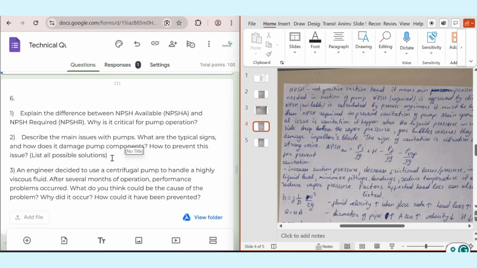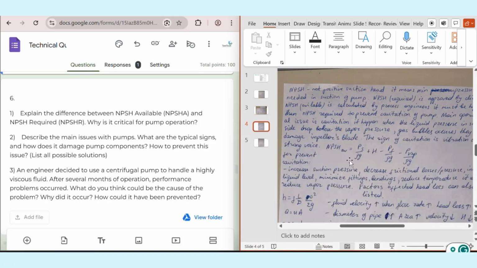These issues will cause damage to pump internals like the impeller, seal, bearing, and so on. In order to prevent this, we have different types of solutions. You can increase the NPSH margin and make a correct pump selection, because it's important whether you choose, for example, a centrifugal pump or a PD pump, etc. Regular maintenance and also controlling the fluid temperature and viscosity is important.